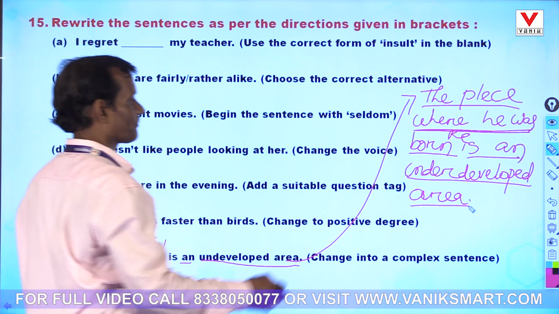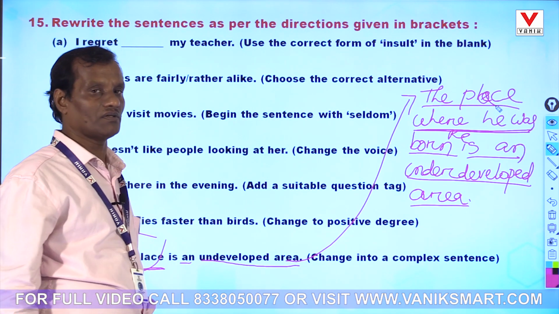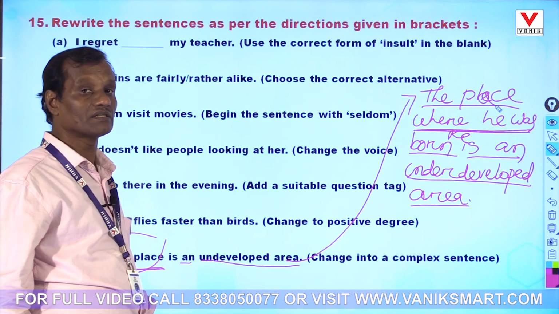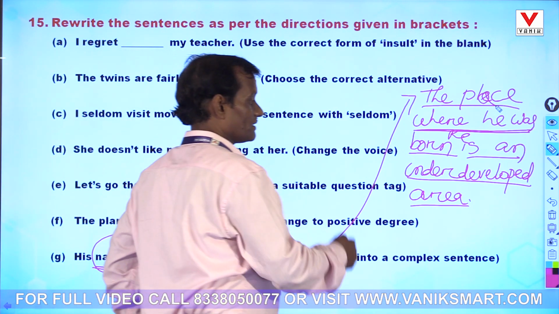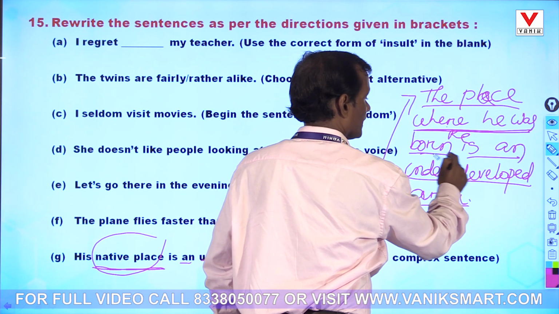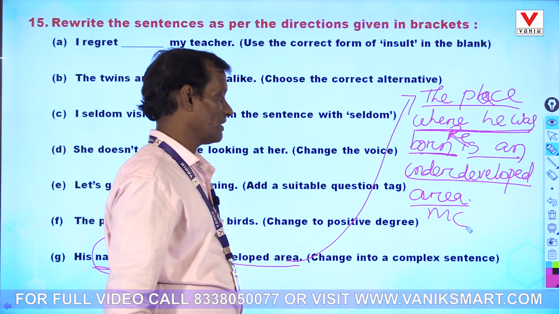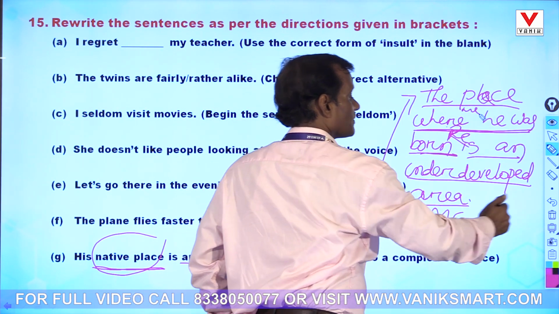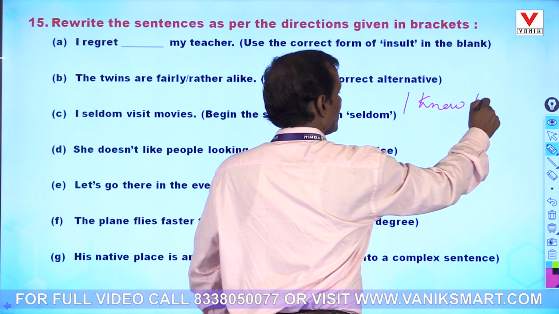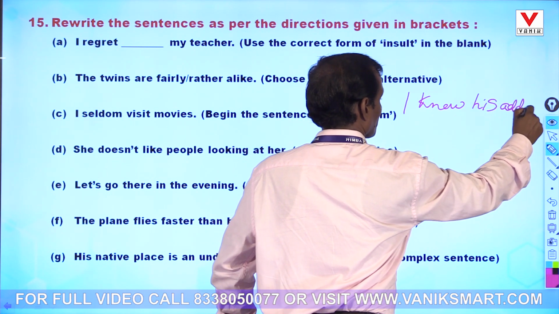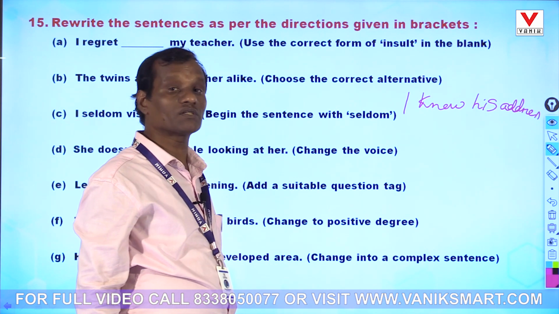The place where he was born is an underdeveloped area. That means his native place is an underdeveloped area. Got it? The place where he was born is the relative clause, and the rest is the main clause. Suppose another example I am giving: I know his address. How to change it into a complex sentence?